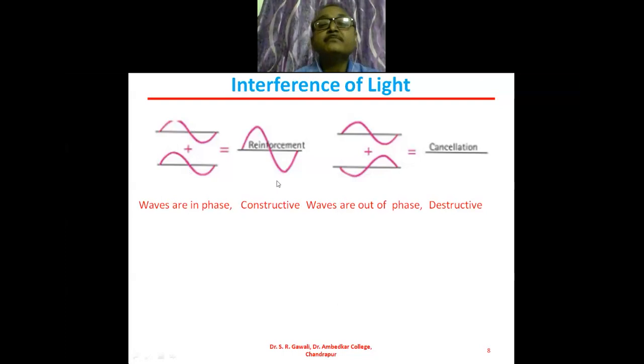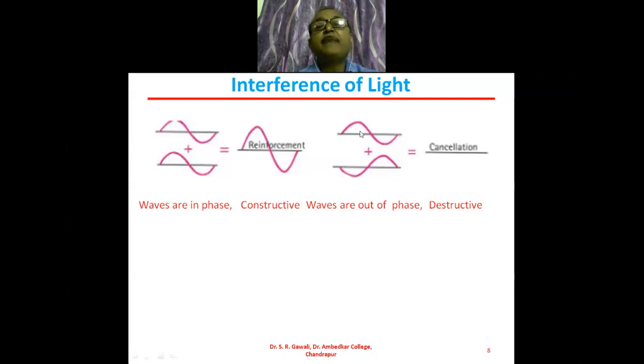Now we will consider another situation. Suppose this is one wave and another wave is like this. Another wave is opposite to the first one. Then what will happen? According to the principle of superposition of waves, here the amplitude of the first wave is positive and here the amplitude of the second wave is negative.